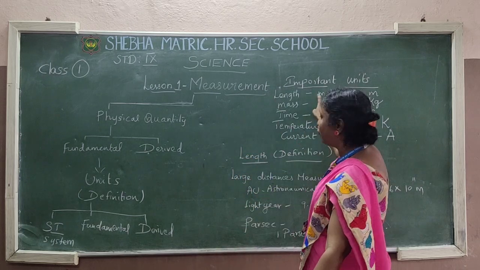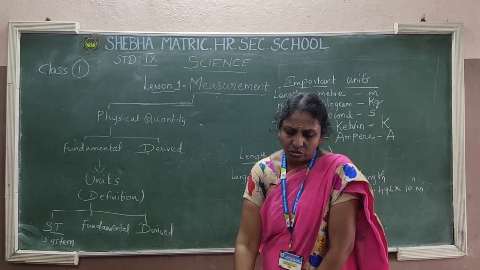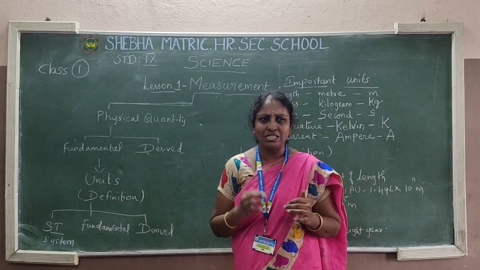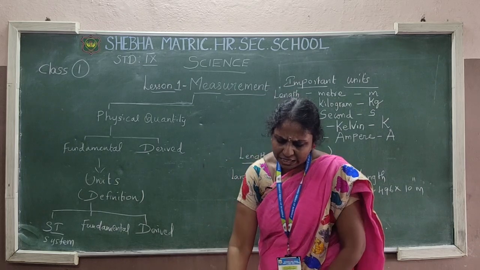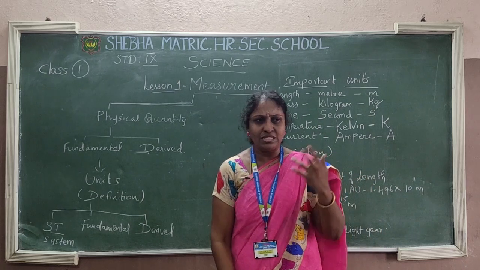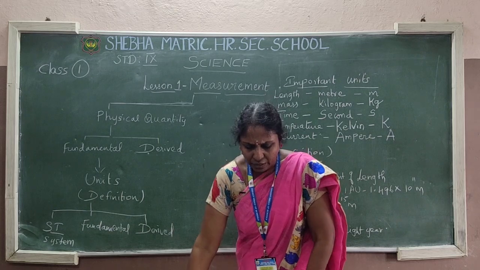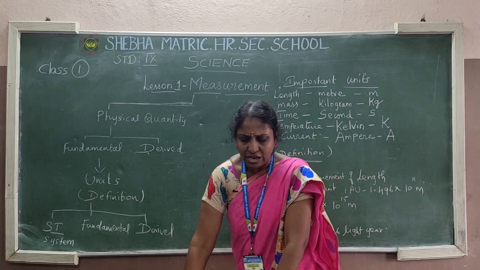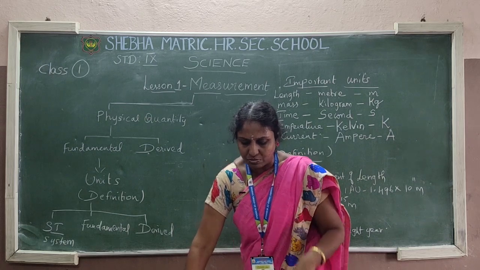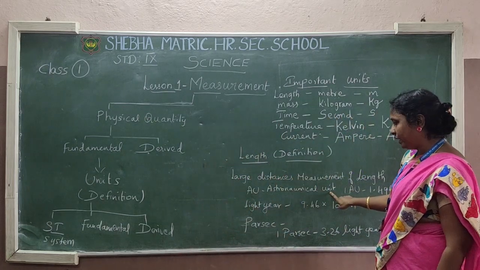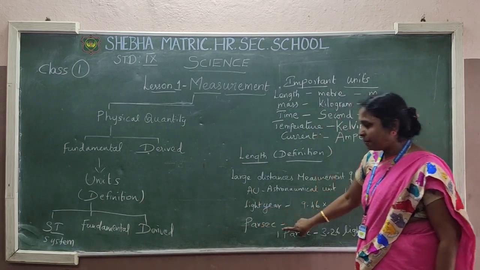SI unit I already informed to you. It is meter. So we are discussing about length now. Small distances you can measure easily. What about the large distances? For example, in astronomical objects like sun, star and all, we are calculating the distance. How we are measuring that? Suppose if you want to measure the large distances, astronomical objects for example, we make use of three terms. One is called astronomical unit. The next one is called light year. The third one is called parsec.